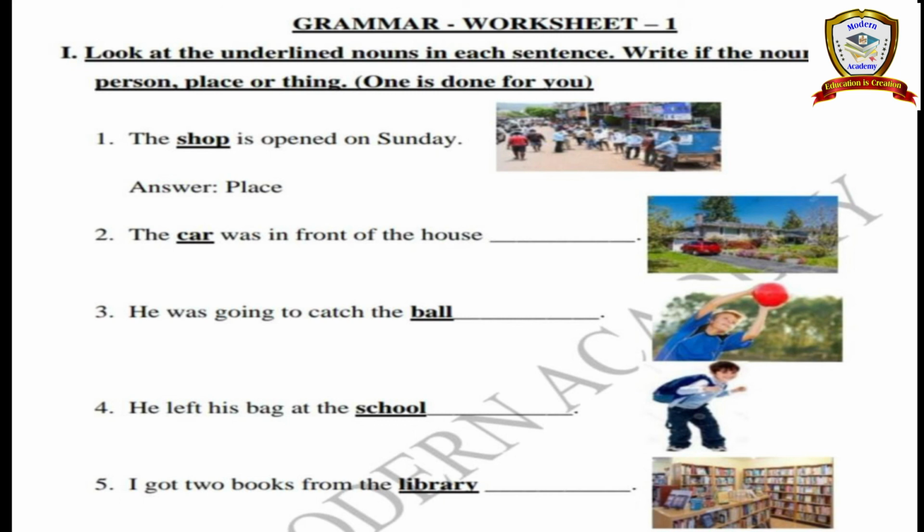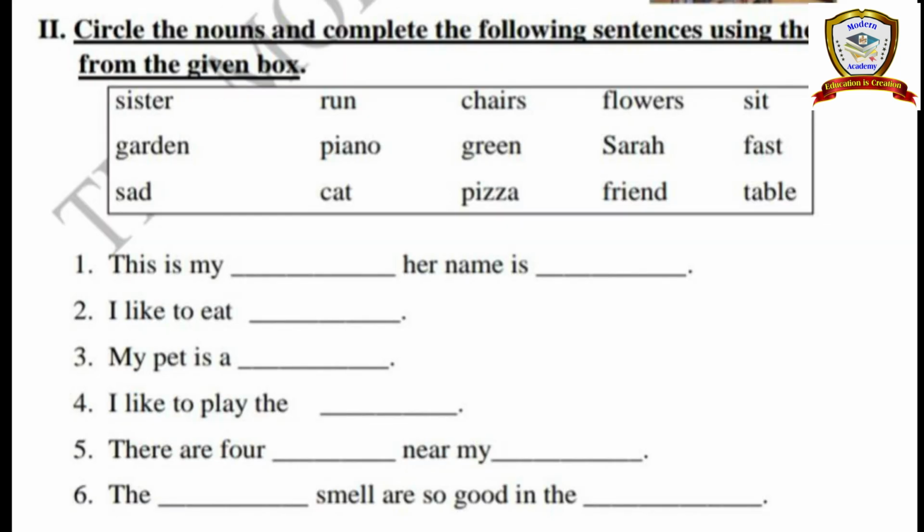Next, he was going to catch the ball. So ball. Ball is the underlined word. So the ball is which category? Person, place or thing. Next, he left his bag at the school. So school is a place or animal or a thing or person. Next, I got 2 books from the library. So library, what kind? Person, place or thing. So you have to write the proper answers in the given dashes. Okay.